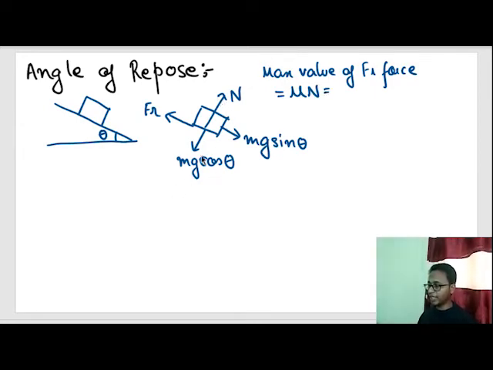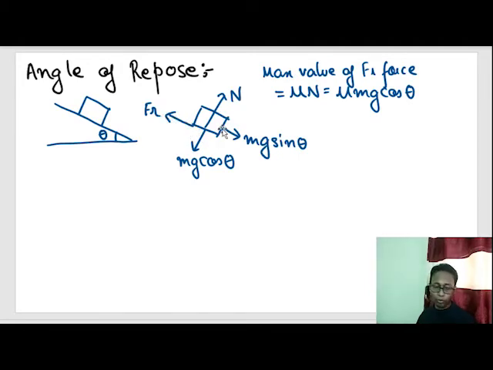See, N minus mg cos theta is equal to 0. Why? The block is neither moving this side nor this side. So N is equal to mg cos theta, so mu N is equal to mu mg cos theta. Now the maximum value of friction force is mu mg cos theta in this direction.